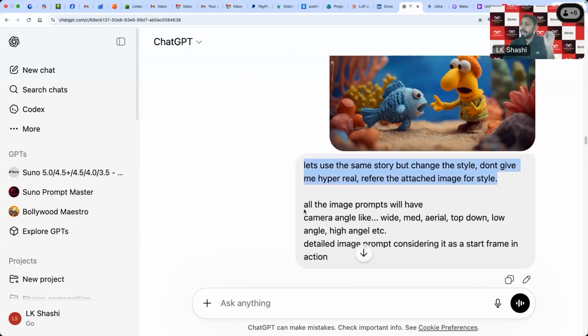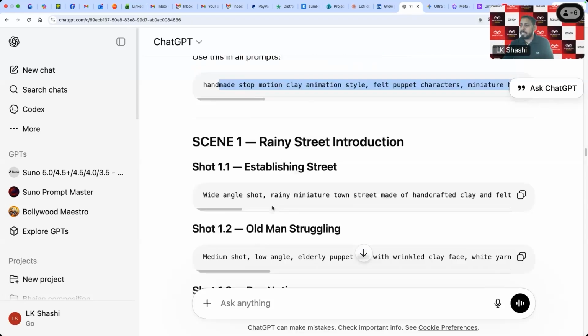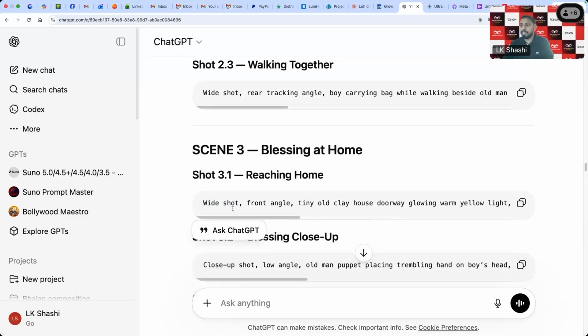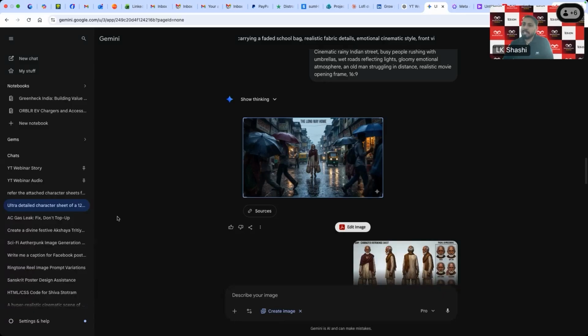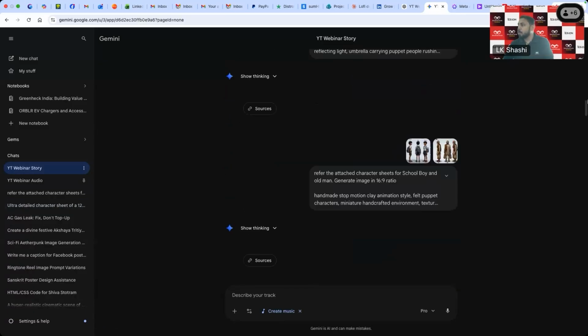So this I have said, and also I've asked it to give me all the image prompts, and what I need in the image prompts, like what should be the camera angle of those images, and some detail about the action happening in that shot. So it has given me shot-wise prompts for the image generation. You can see here every shot 1 2 3 4, then scene-wise it has given me scene 2, scene 3, shot 1 2 3 4, then scene 3. So that's how I copied all the prompts one by one and went to Gemini here, and I asked Gemini to create those images.